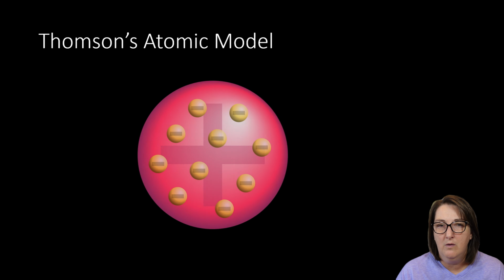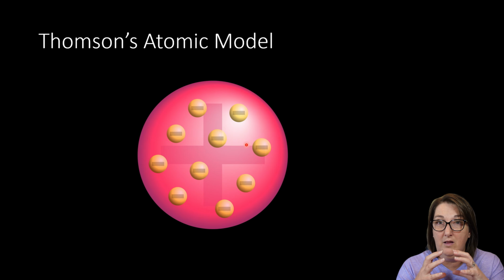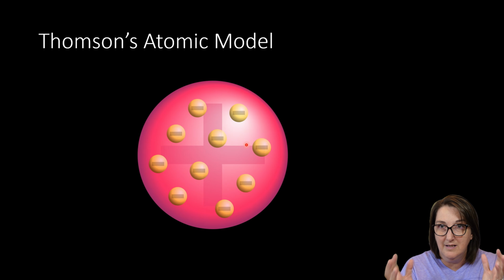So he came up with what was called the plum pudding model. And he said that it's kind of like a chocolate chip cookie. It's a really good way to say it. Plum pudding is a dessert that they have in England, and that's what he represented it as. We think of it kind of like, in the US, a chocolate chip cookie. This is the cookie part, and negative electrons are the chocolate chips, embedded into that cookie. And that's how he imagined the atom to be: a solid sphere, like a solid cookie, with these negative charges embedded into it. So he called this the plum pudding model.